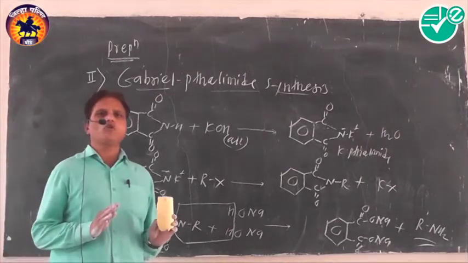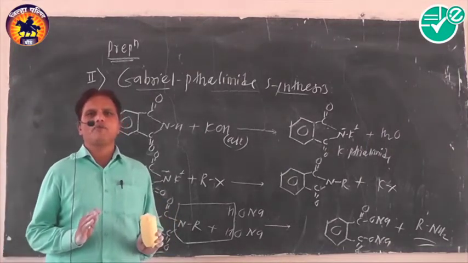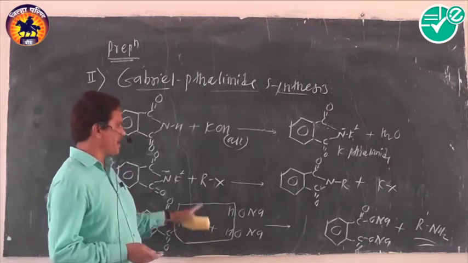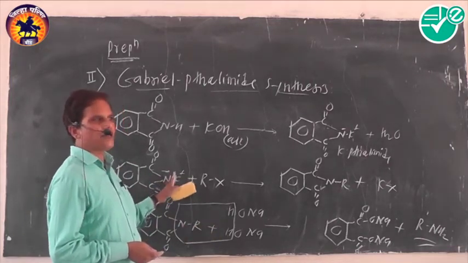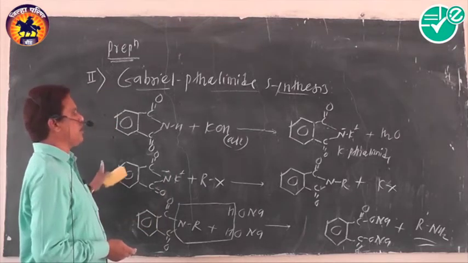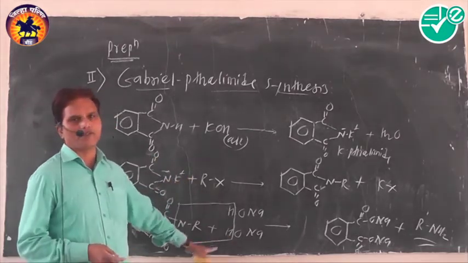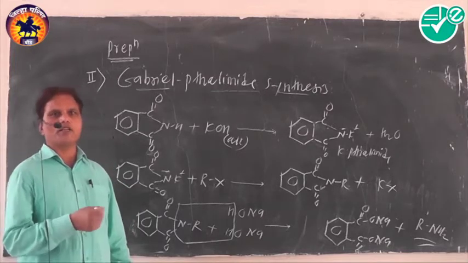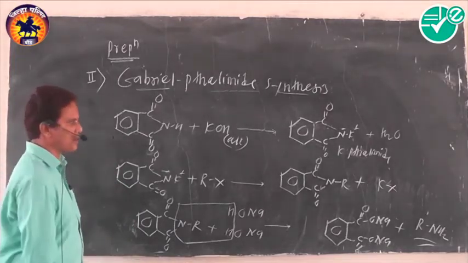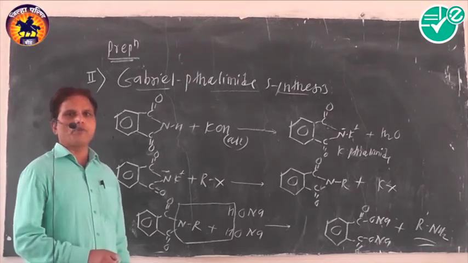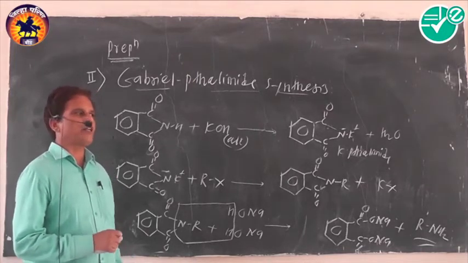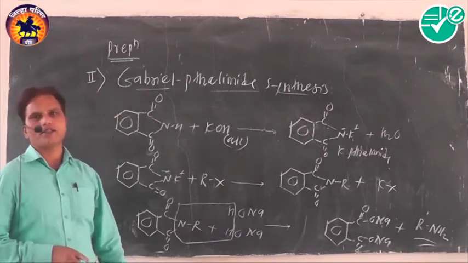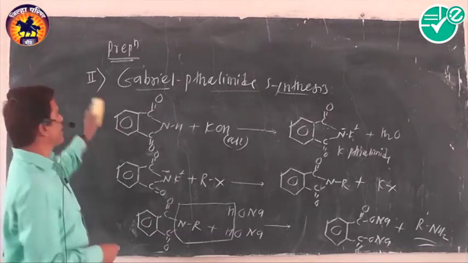This method is also not suitable for the preparation of aromatic primary amine because the anion formed in this reaction is not able to undergo nucleophilic substitution reaction. It means whatever anion is produced by phthalimide is not able to take part in a nucleophilic substitution reaction. That's why we are unable to prepare aromatic primary amine by using this method. This is called Gabriel phthalimide synthesis. Okay, this is the second method.